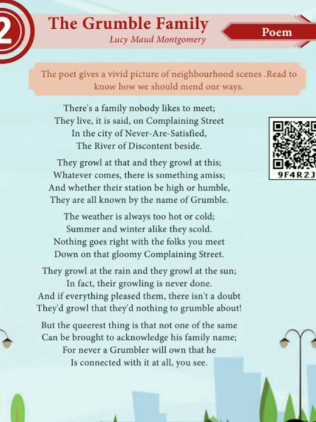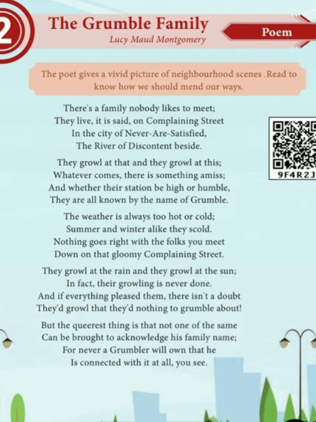Okay, so we have seen 5 stanzas. Now we will see only the rhyming words and rhyming scheme of this poem, and we will stop with that. The remaining 3 stanzas and all the poetic devices we will see in our next class. So here, just to see the poetic device, rhyming scheme and rhyming words, children, we can take the first stanza. There is a family nobody likes to meet. They live, it is said, on Complaining Street, never satisfied, discontent beside.